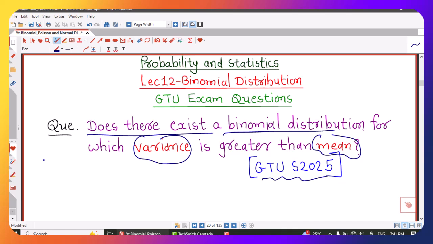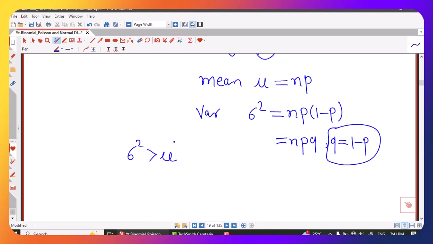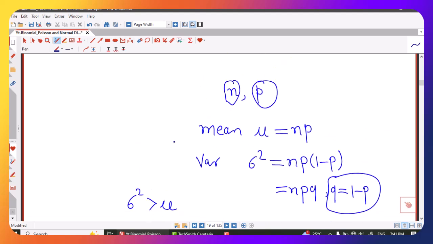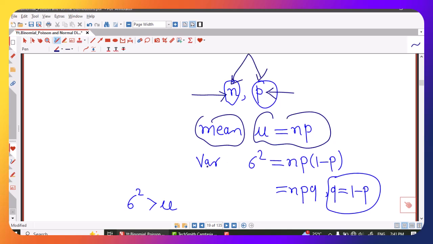Before answering this question, we just recall the formulas for mean and variance of a binomial distribution. We know that if we have a binomial distribution in which n is the number of trials and p is the probability of success, then mean is given by mu equal to n p, and variance is given by sigma square equal to n p (1 minus p), or we can write variance as n p q, where q equal to 1 minus p.